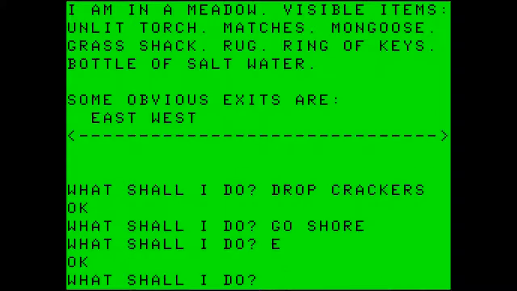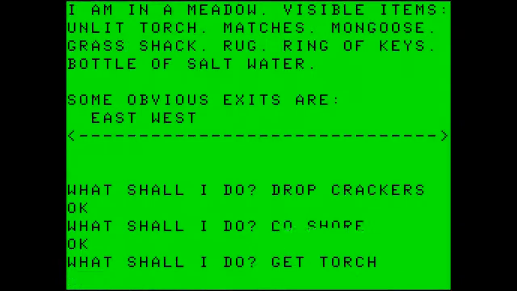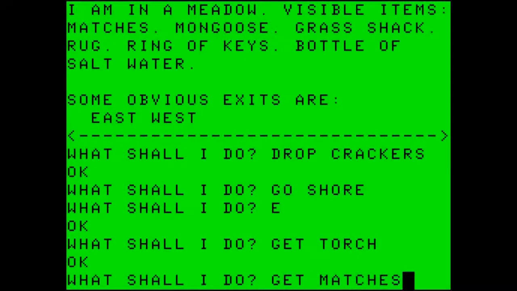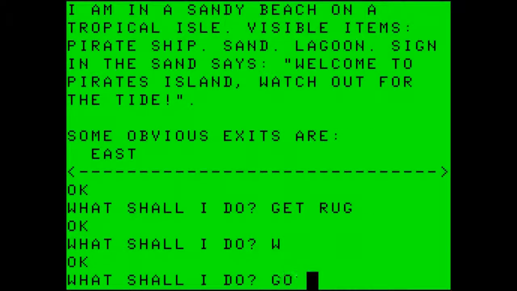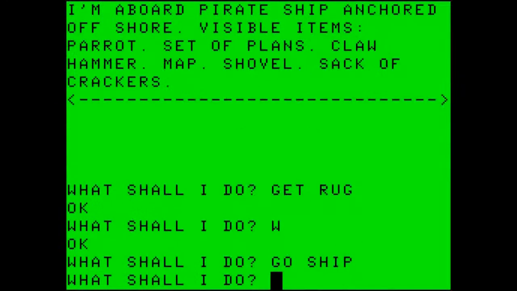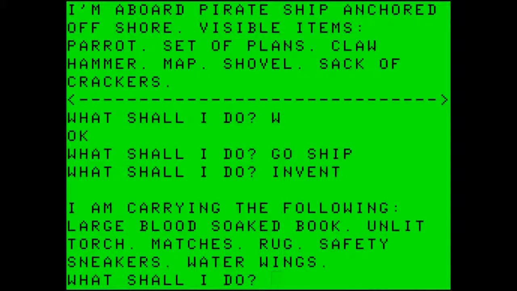We're going to go east, get the torch, get the matches, get the rug, go west, back to the ship, check our inventory. Book, torch, matches, rug, safety sneaker, water wings.